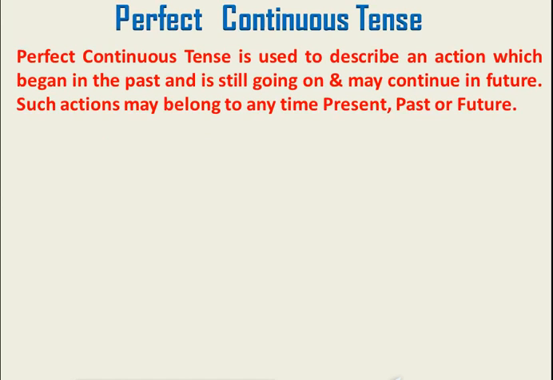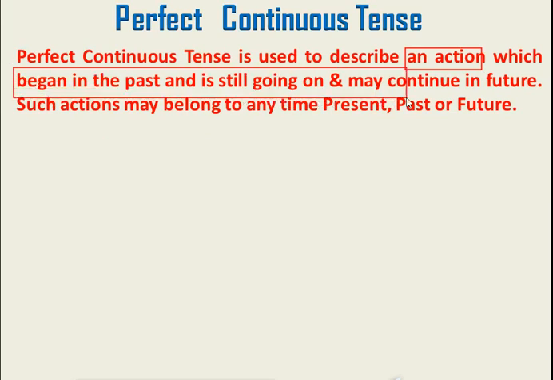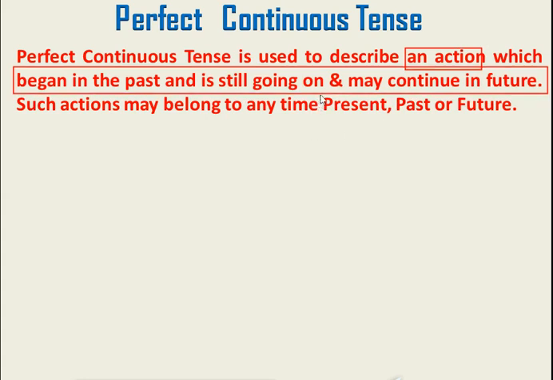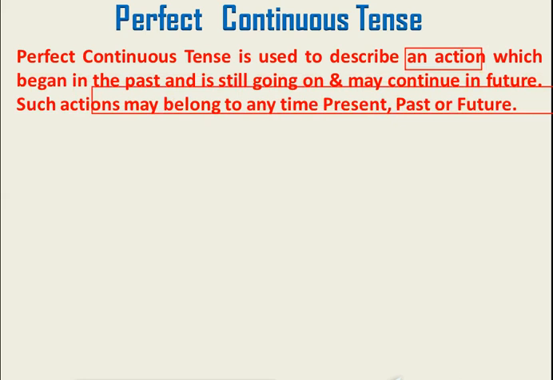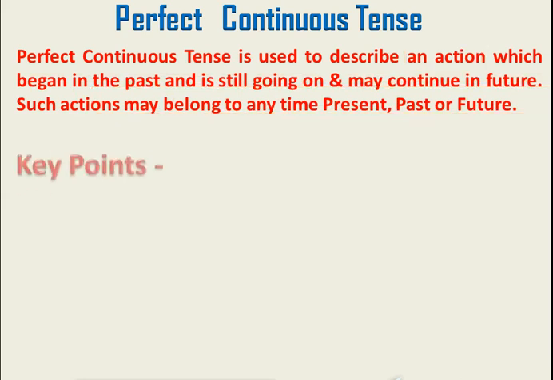Dear students, perfect continuous tense is used to describe an action which began in the past and still is going on and may continue in the future as well. And such actions may belong to any time. It can be present, past or future.